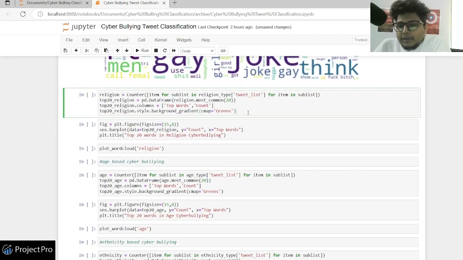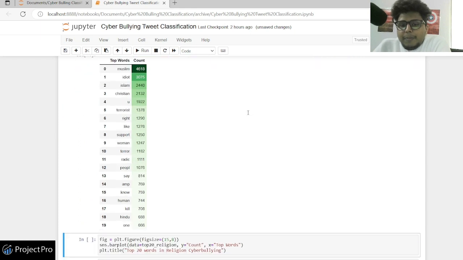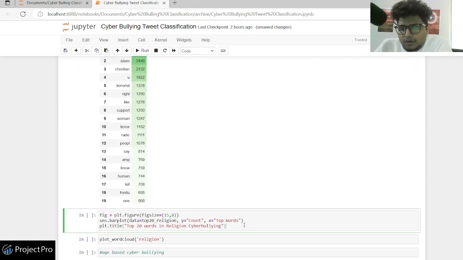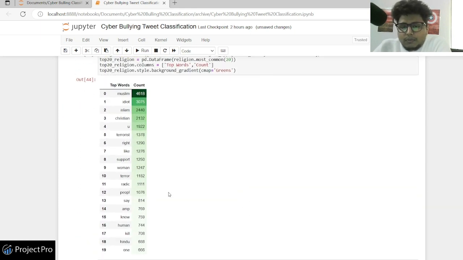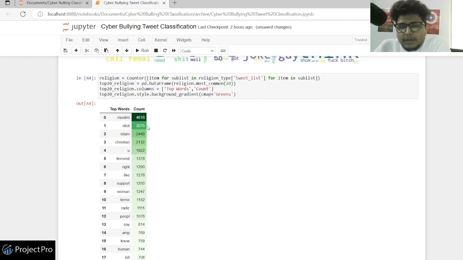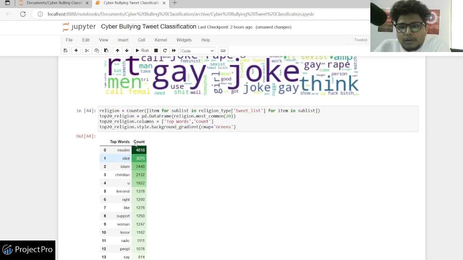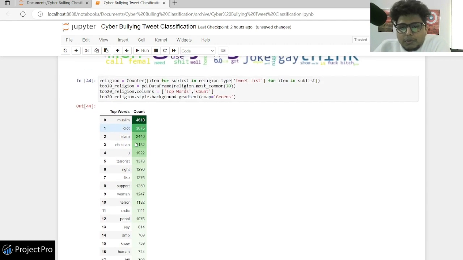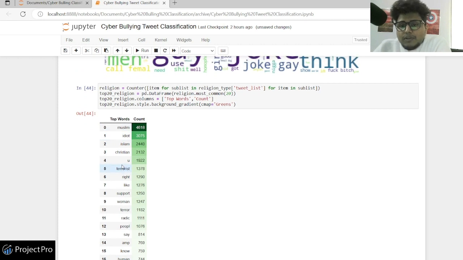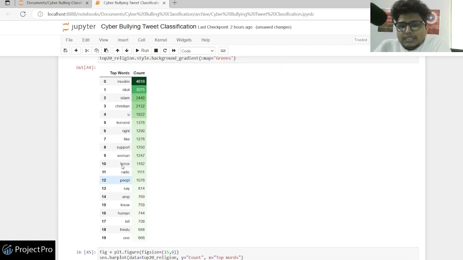Going ahead, we did something similar for religion, and we found this also. These are the most common words when offensive, cyberbullying tweets are there. So don't be offended by anything like this, because these are offensive tweets, right? This is the wrong data, and we are doing good work of classifying the wrong data.